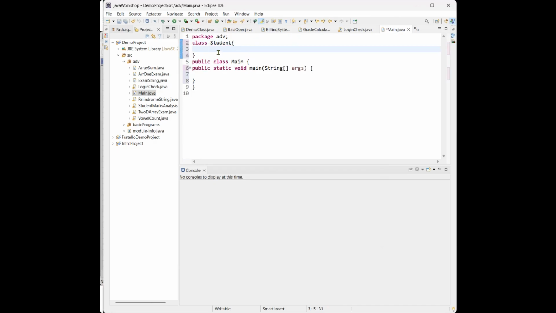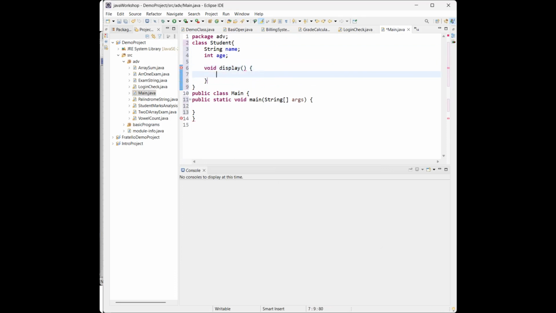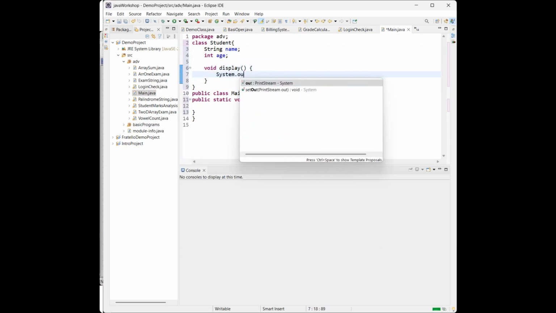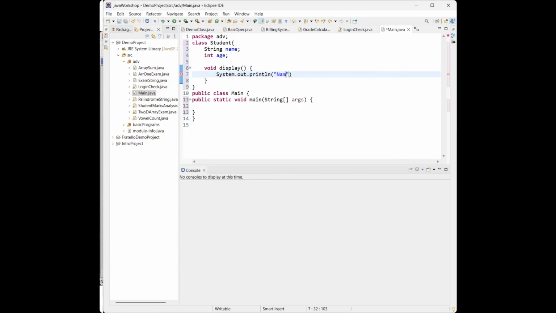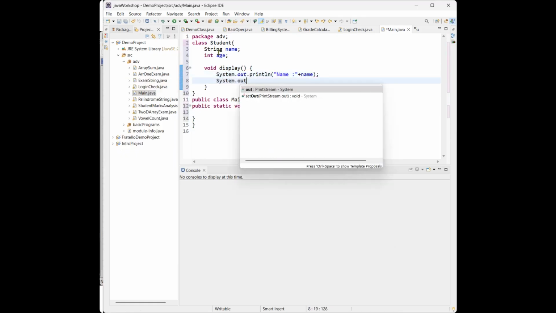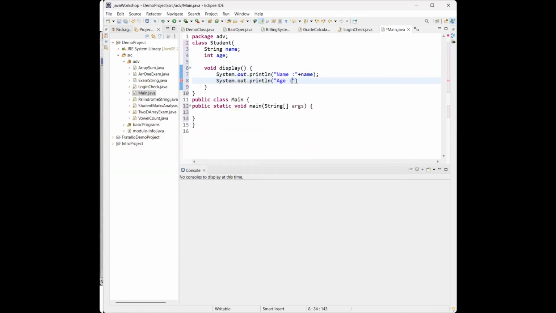Now inside this class, I'm taking the variables string name and integer age, and I'm creating one method to display the name and the age, using System.out.println of name and System.out.println of age.